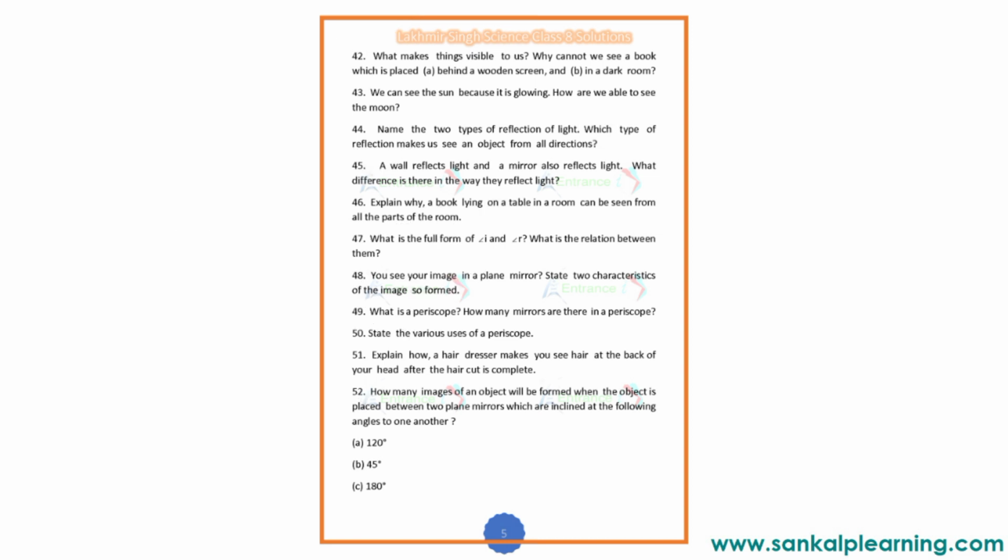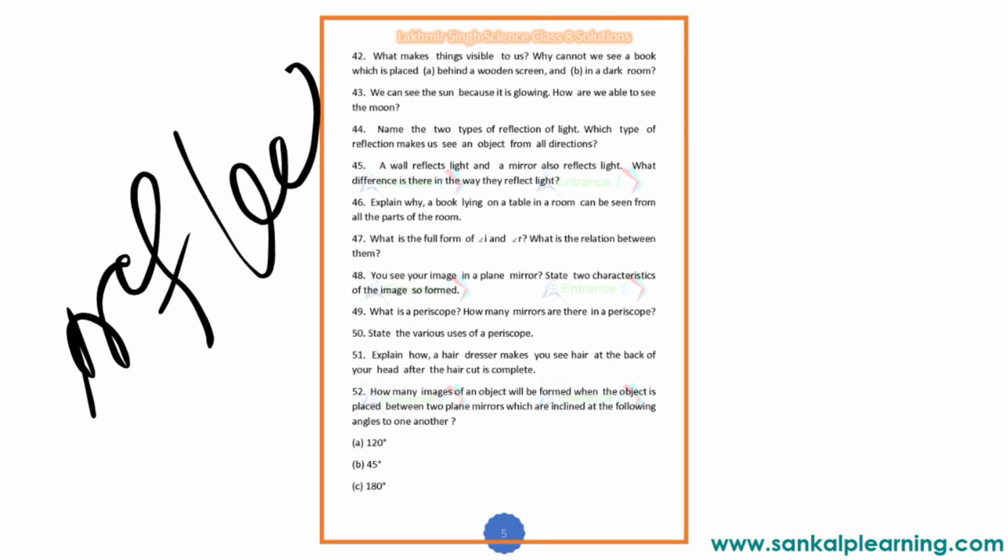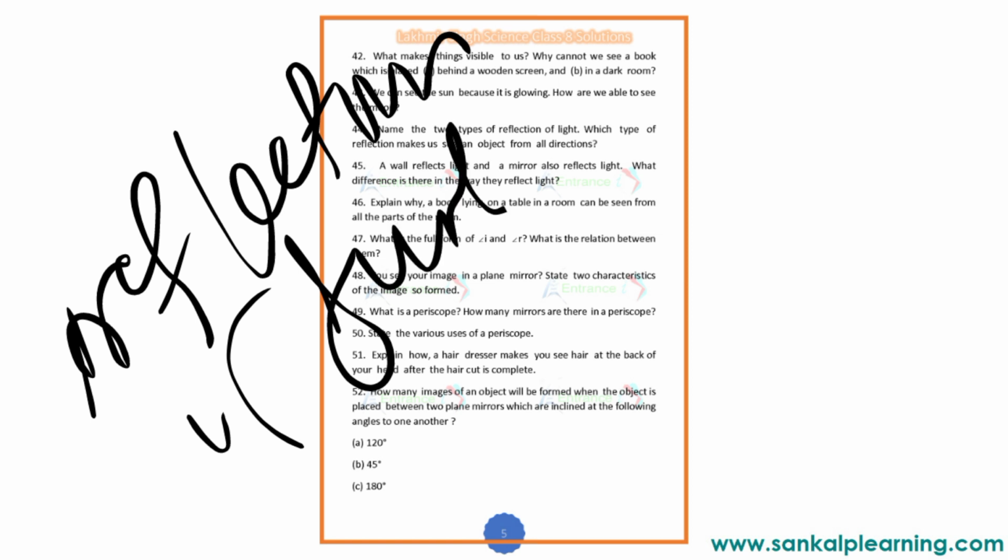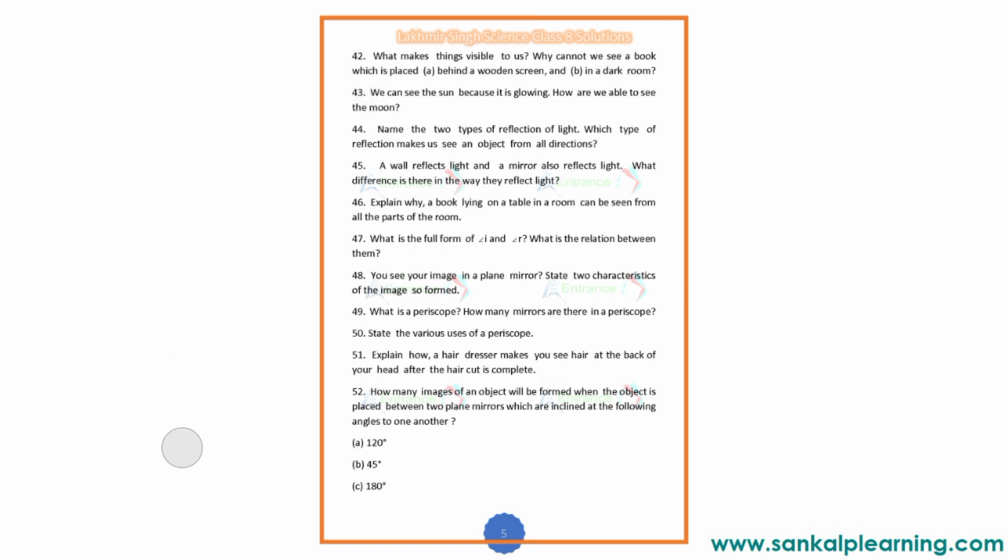Then we can see the sun because it is glowing. How are we able to see the moon? By the reflection of sunlight. We are able to see the moon by the reflection of sunlight.